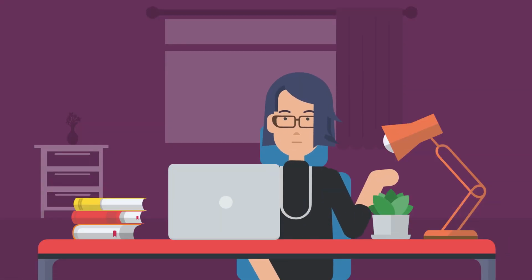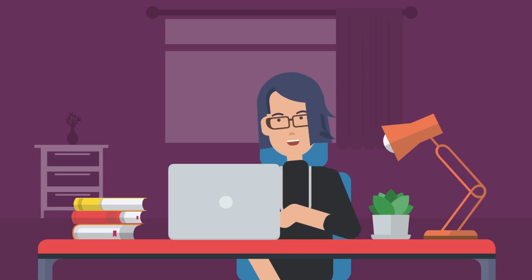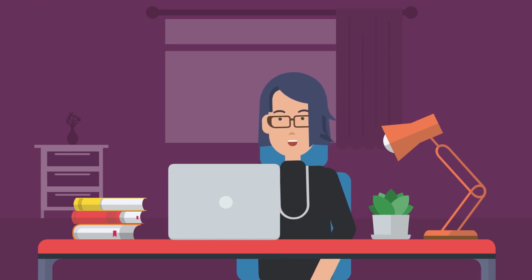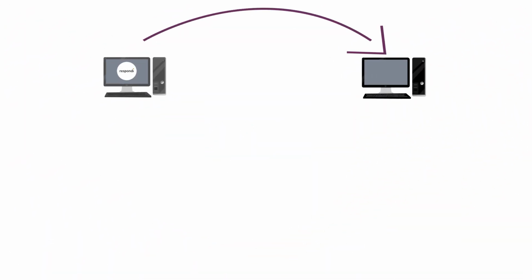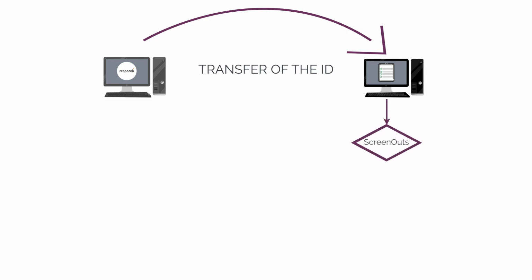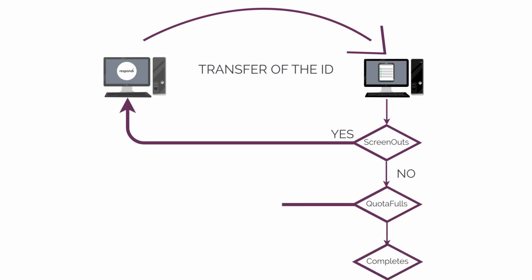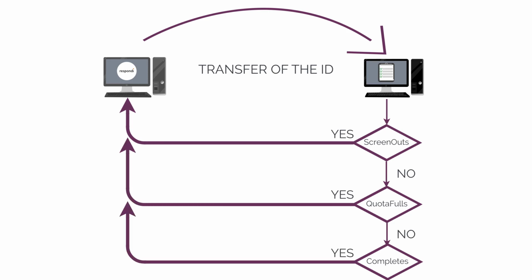In order to register the screenouts and quota fulls in our system, and thus to take care of your project in the best possible way, the participants are being reverted to us by redirect links, which have to be implemented by you. An ID is automatically allocated to each participant. You receive and save the ID when they enter the questionnaire. During the course of the questionnaire, the respondents are being allocated to the respective groups of screenouts, quota fulls, and completes, and then sent back to us with the respective status and their unique IDs. This way, the right status for each respondent is saved.